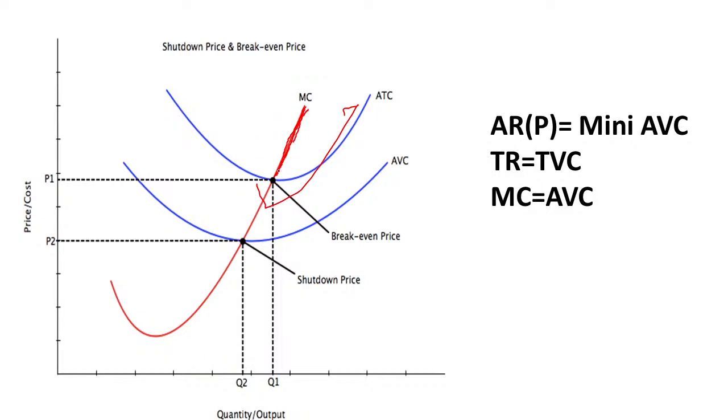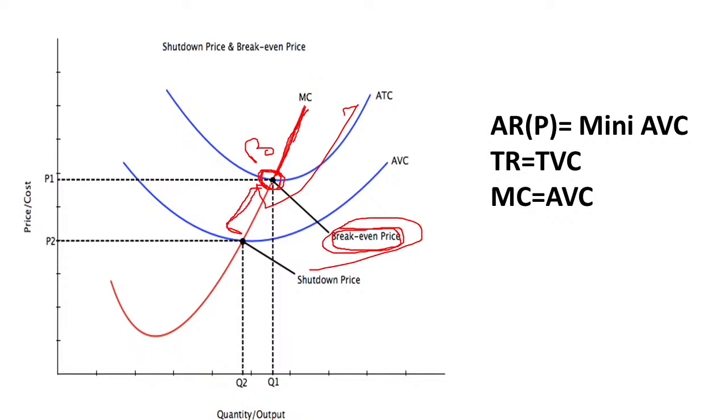At this point where marginal cost is intersecting the average total cost curve, or simply the average cost curve, this is known as the break even point, or it is also known as the break even price. Above this the firm will earn super normal profit. Here the firm will earn normal profit. Here this is also the firm's producing zone.